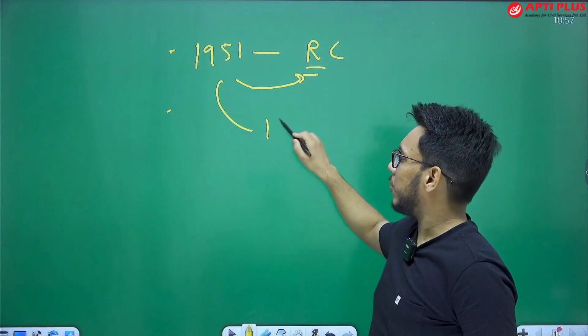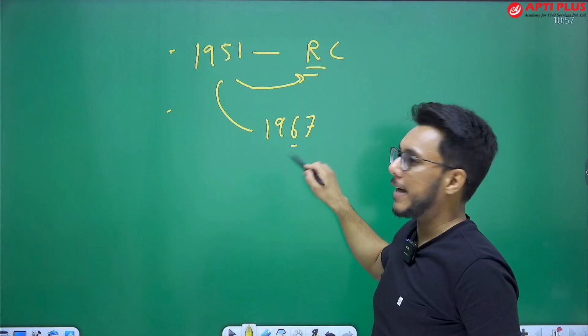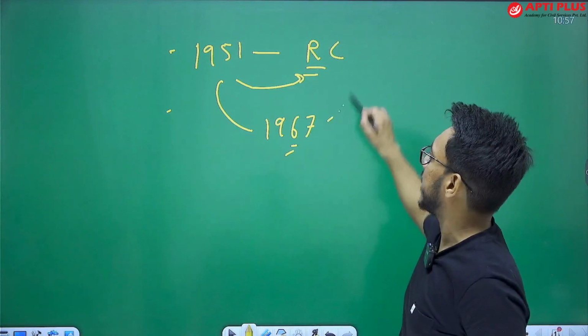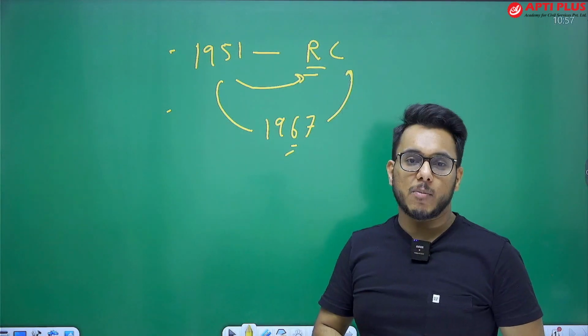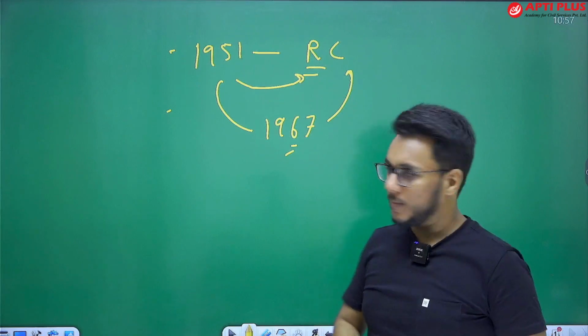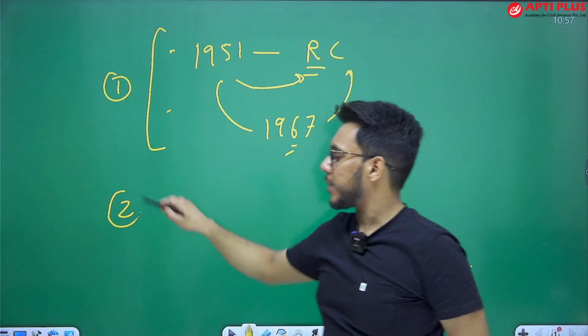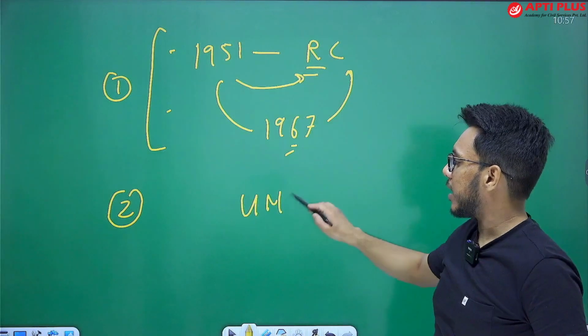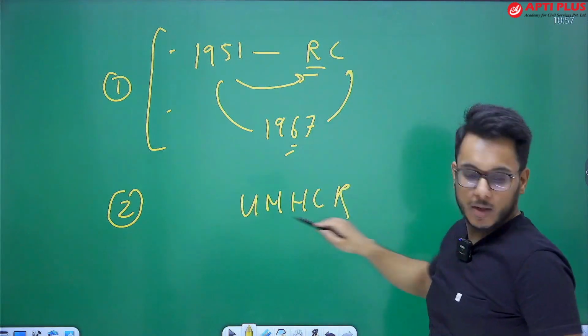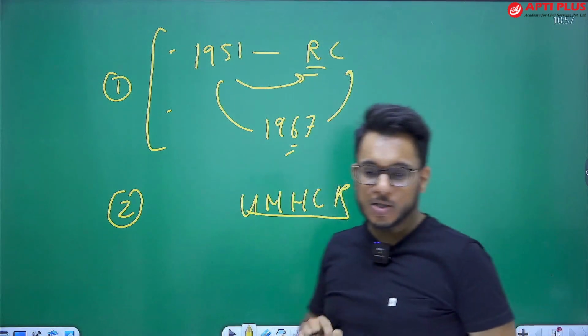Then there is one additional protocol, that is the 1967 Protocol of the Refugee Convention. This is one. Secondly, there is the United Nations High Commissioner for Refugees.